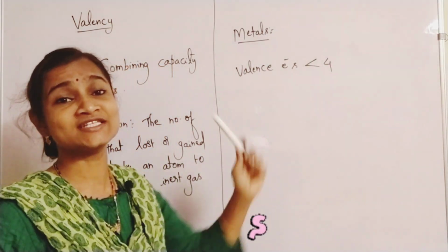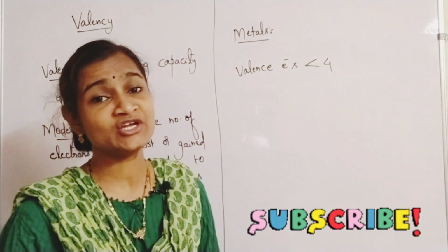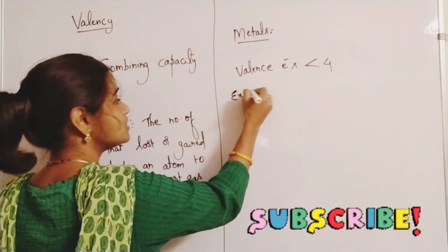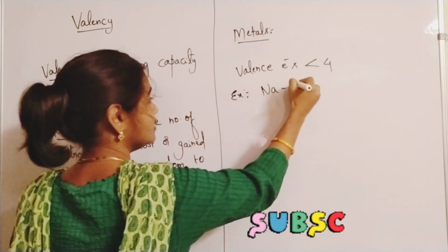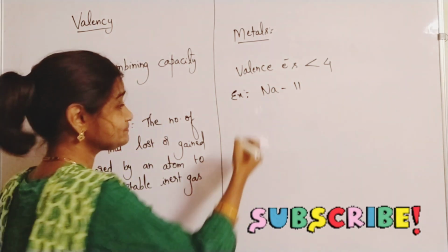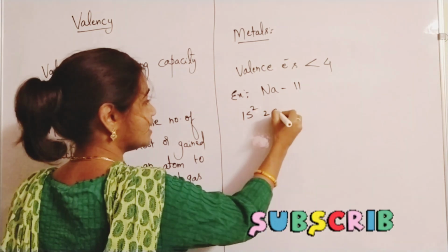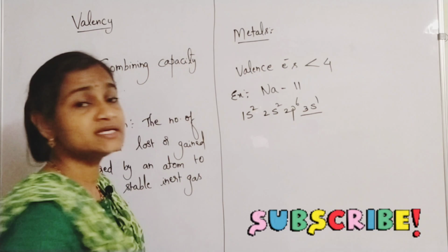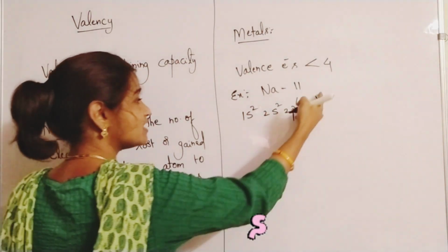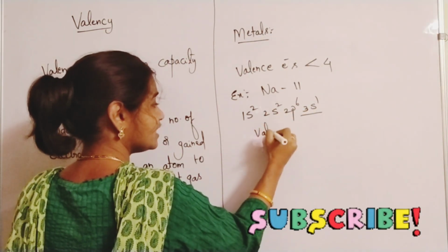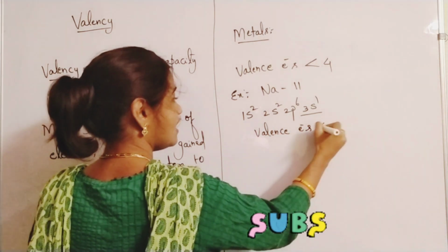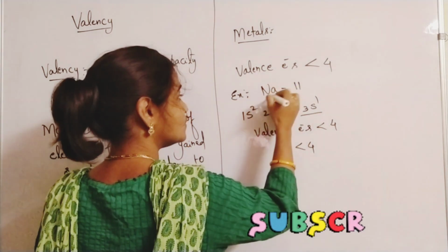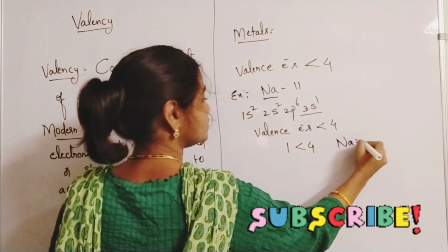So if valence electrons are less than 4, such kind of elements are metals. You can take the example of sodium, Na, with atomic number 11. The electronic configuration is 1s2, 2s2, 2p6, 3s1. Here the last orbit is 3s1. Valence electrons are how many? Less than 4. There is 1 valence electron, and 1 is less than 4. So sodium is a metal.